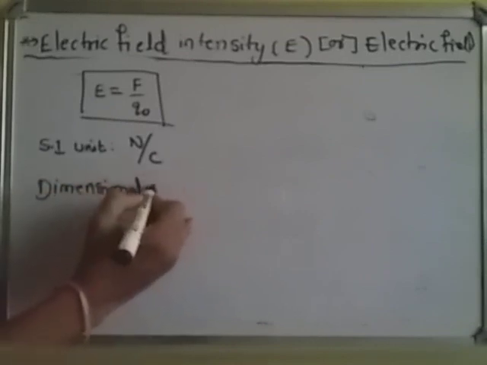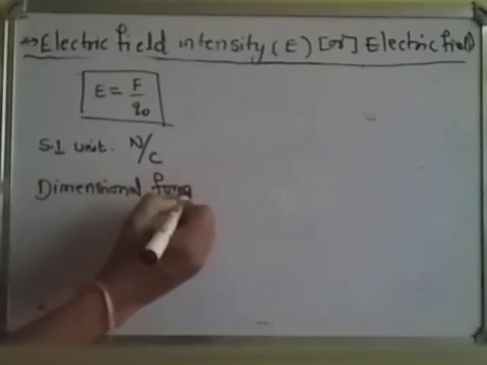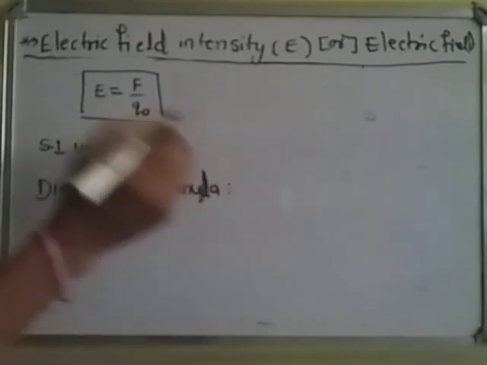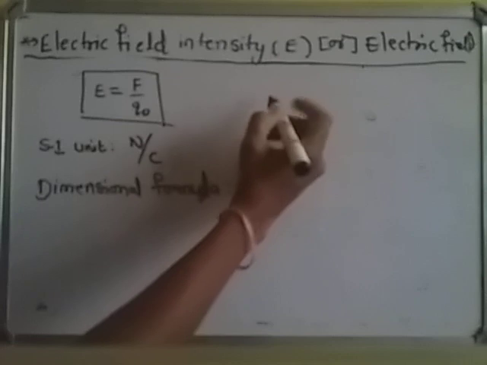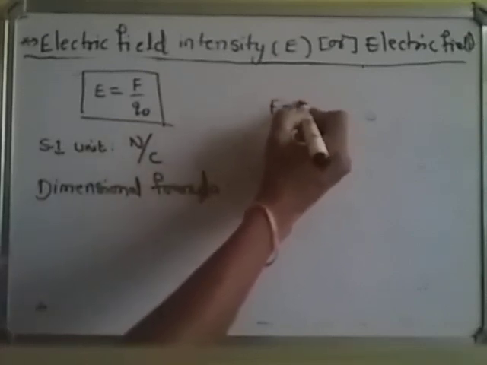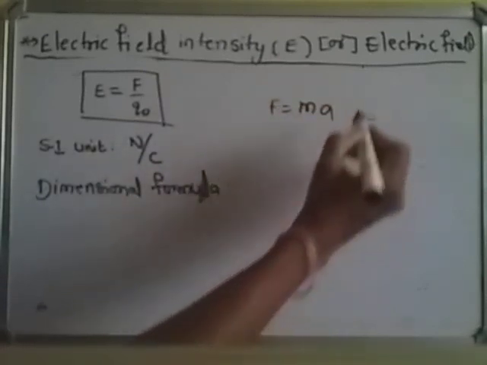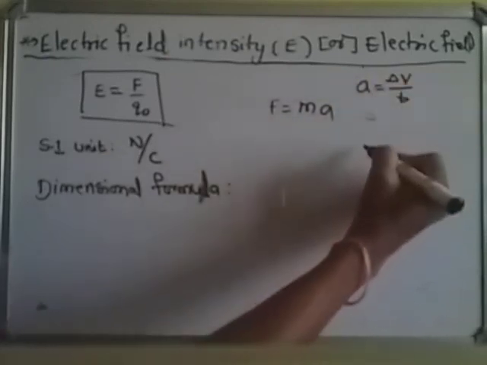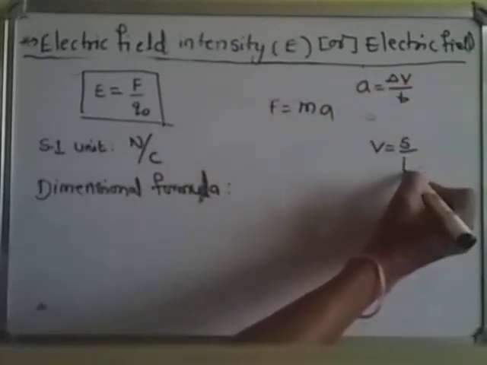Then we know how to write the dimensional formula. I want the dimension formula for the electric field intensity. For that we know the dimension formula of force. Force is mass into acceleration. Acceleration is change in velocity by time, and velocity is displacement by time.